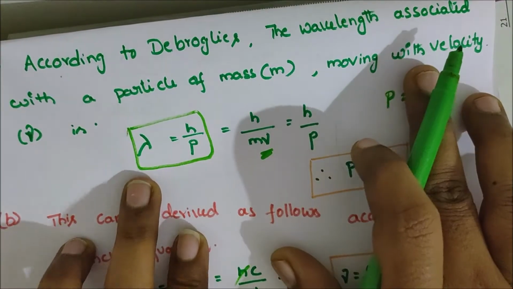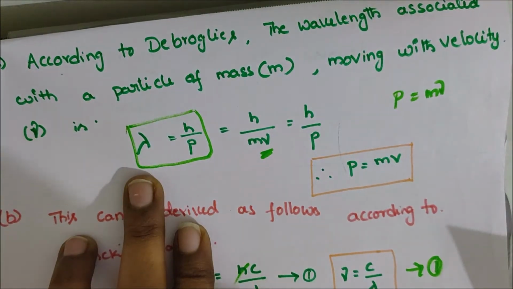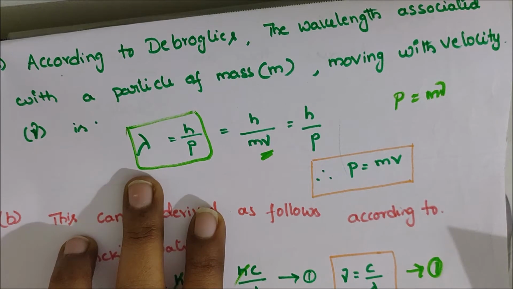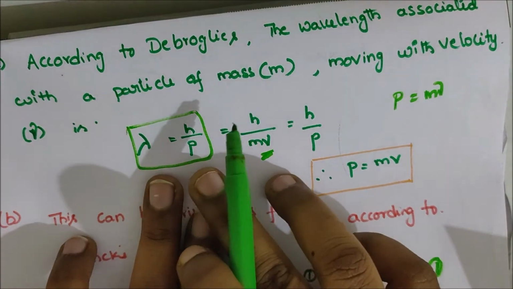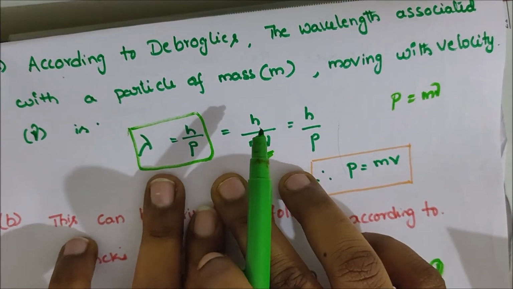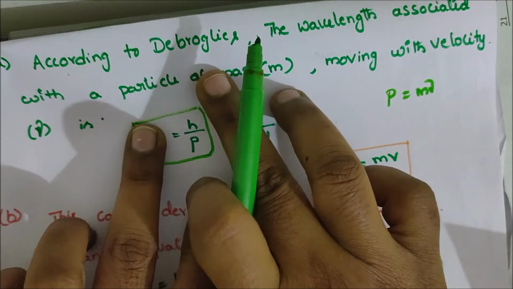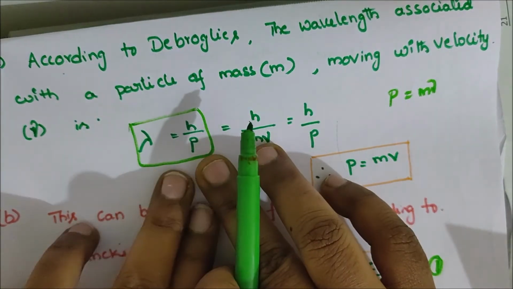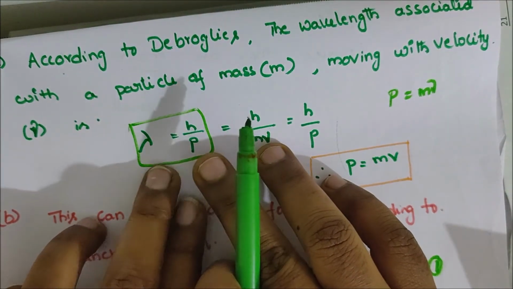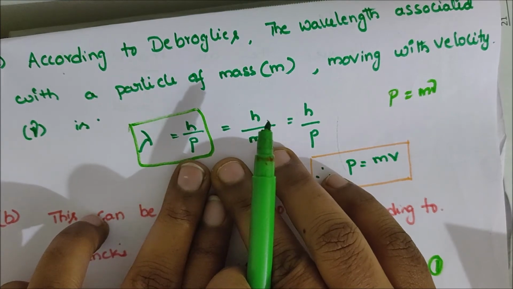the wavelength associated with a particle of mass m moving with velocity v, the relation is lambda equal to h by p. The de Broglie equation is lambda equal to h by p. Why lambda equal to h by p?